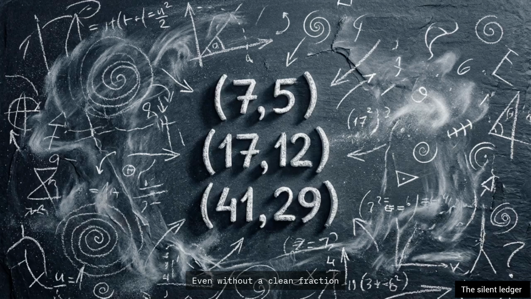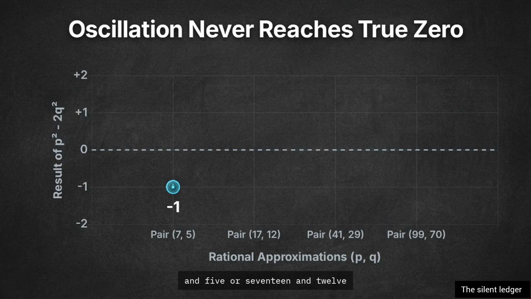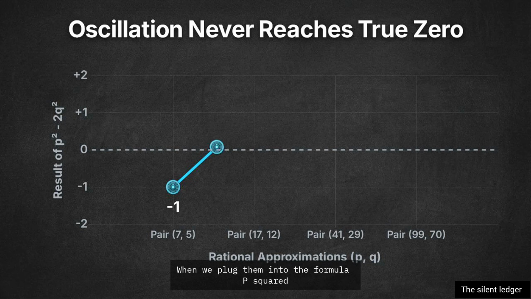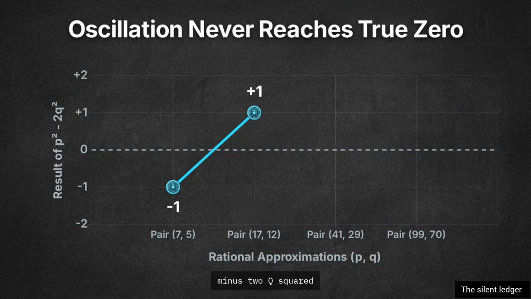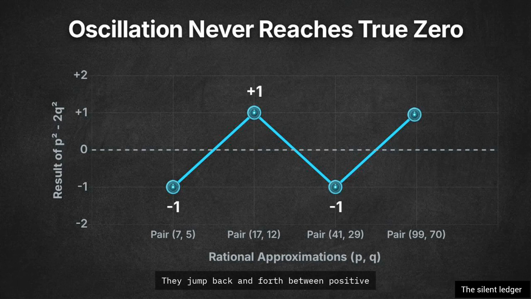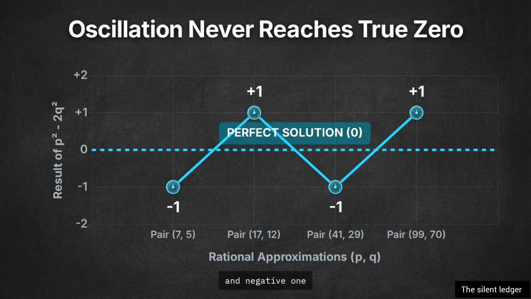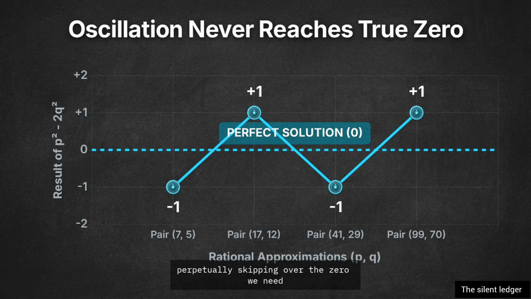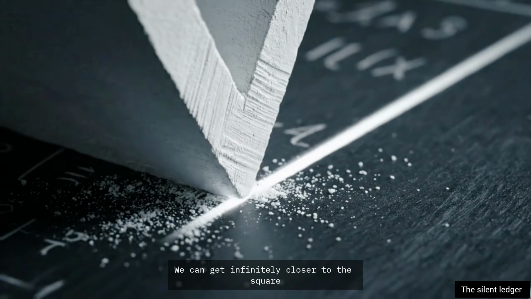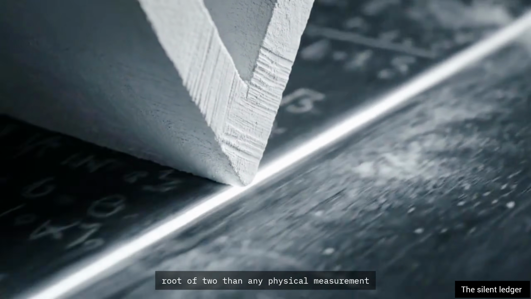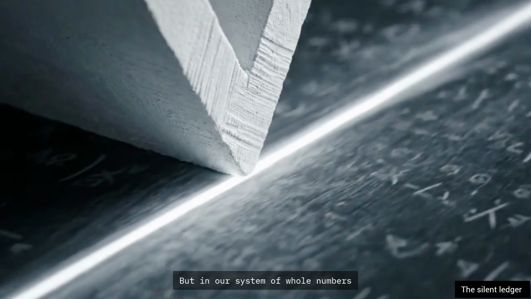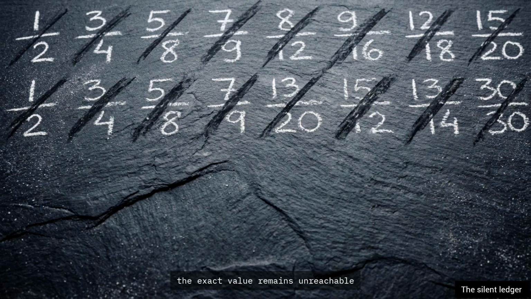Even without a clean fraction, you can still try to find integer pairs that satisfy the equation through trial and error. Take the pairs 7 and 5, or 17 and 12. When we plug them into the formula p squared minus 2q squared, we get results of -1 and +1. As we test larger pairs, the results continue to oscillate. They jump back and forth between +1 and -1, perpetually skipping over the 0 we need for a perfect solution. We can get infinitely closer to the square root of 2 than any physical measurement would ever require, but in our system of whole numbers, the exact value remains unreachable.